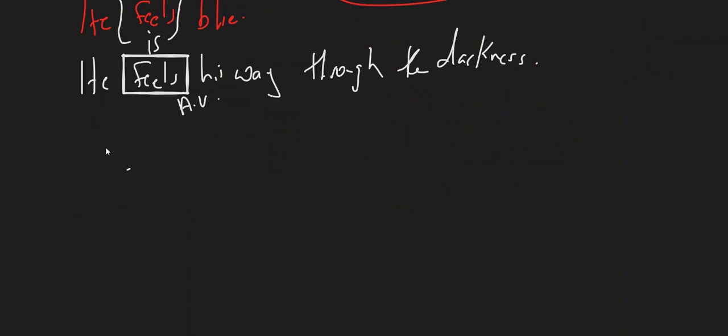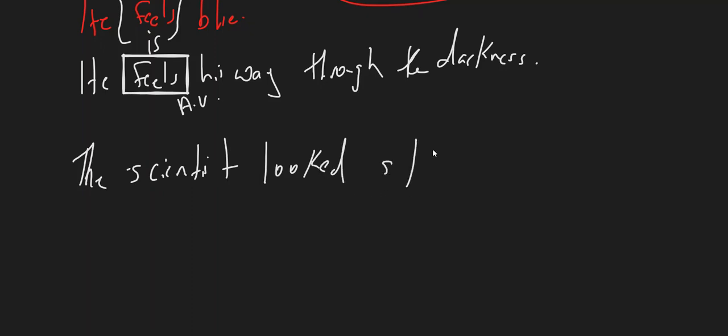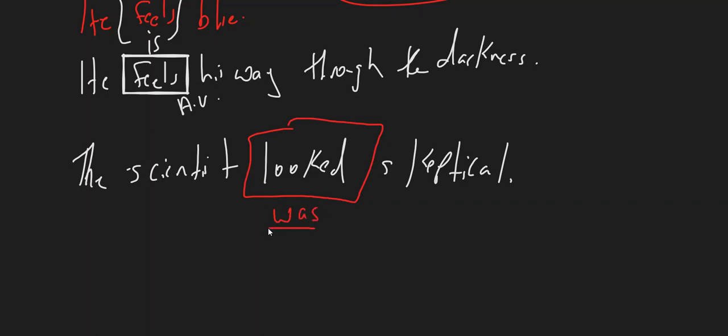Another example, if I said the scientist looked skeptical, then the verb looked, if I can replace it with the linking verb was without changing the meaning of the sentence, then in this case looked is a linking verb. The scientist was skeptical.